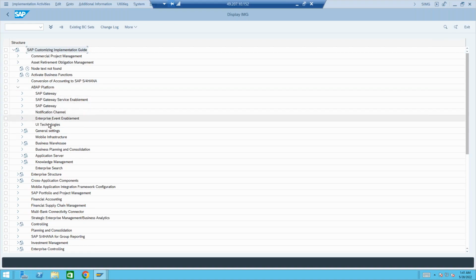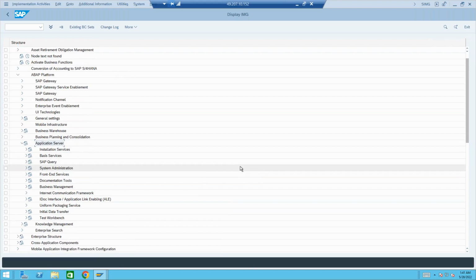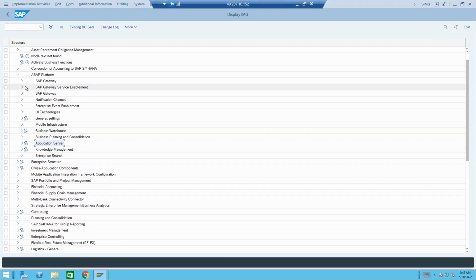Gateway. No, not there, because these are basic services. NetWeaver is not gone, it's basic. Okay, which is here. Application server. Yeah, maybe. So the change is, earlier it used to say NetWeaver, but this particular functionality has been moved into this ABAP platform.